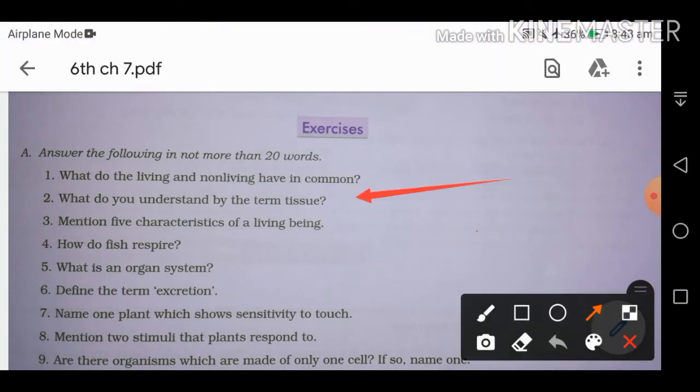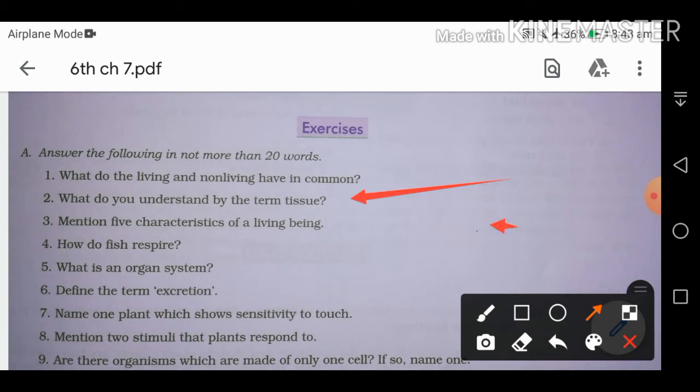Now we have the second question. What do we understand by the term tissue? Every living organism, either plant or animal, has an organized group of similar type of cells which perform a particular function. That is called tissue, or we can say a group of similar type of cells to perform a specific function is called tissue.